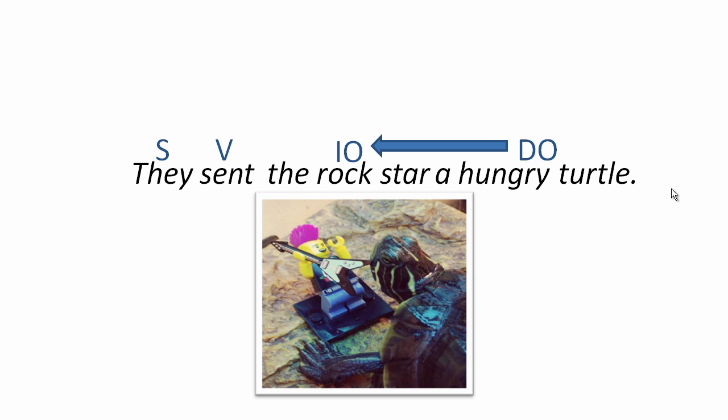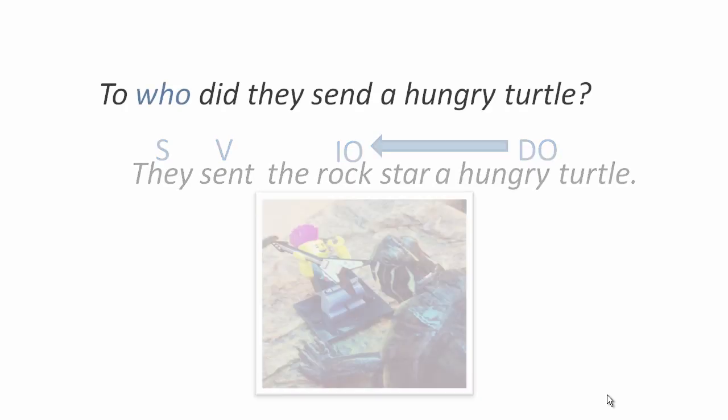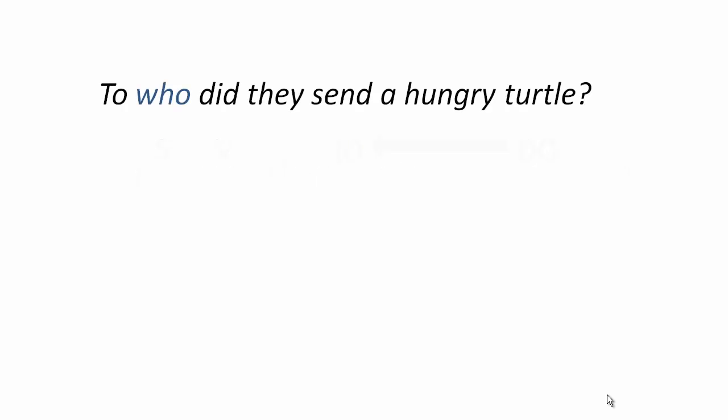So, if you were going to make a question based on this sentence, and you're asking about the indirect object, the rock star. All right, let's try one more exercise here. Rafi, which do you think is the correct question? Is it, to who did they send a hungry turtle?